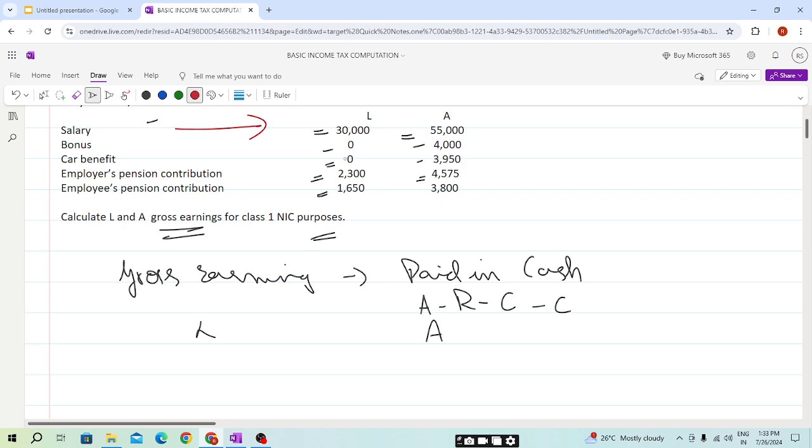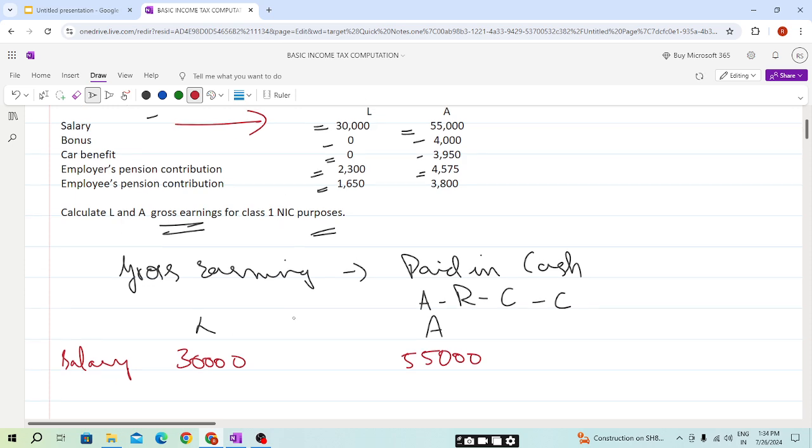It is a cash benefit, but the gross earning will not include non-cash benefits. So the cash benefits: for L the salary is 30,000, and for A it is 50,000.